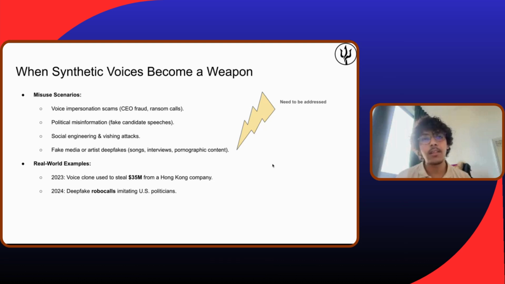Or, for example, the financial cases. If I replicate Elon Musk's voice saying that I will buy this, I will influence the huge market with a fake sample. Then there is social engineering and phishing attacks, as we can see on different social media, and fake media and deepfakes. Basically, we can see that hugely in pornographic content, which has hugely increased during recent years, according to reports.